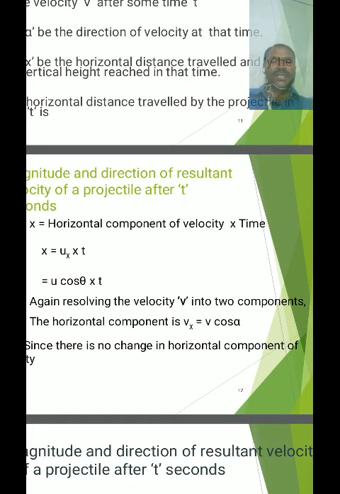Distance is equal to velocity into time. That's why horizontal initial velocity into time t.